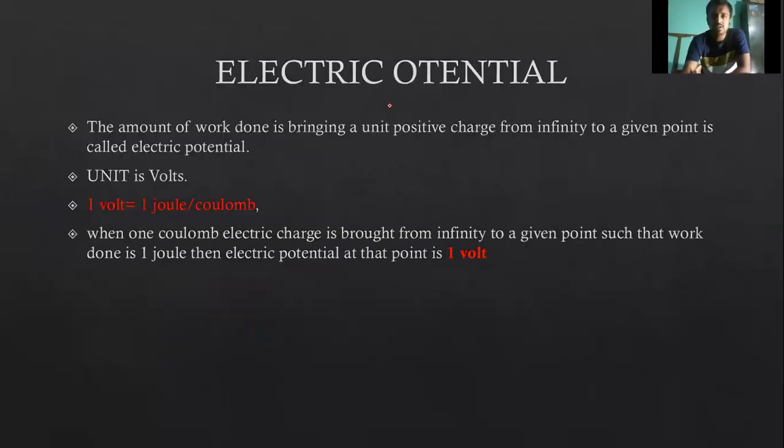Electric potential. This is electric potential: the amount of work done in bringing a unit positive charge from infinity to a given point. So the definition says that the amount of work done means how much work we do in bringing a unit positive charge from infinity to a given point. Let us consider that about 30 joule of work is done in bringing a 1 coulomb charge from infinity to a given point, then the electric potential would be 30 volt.